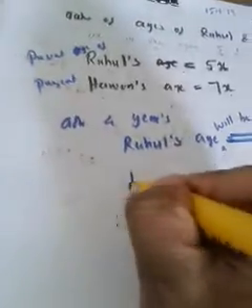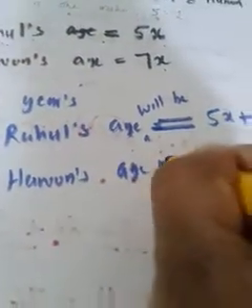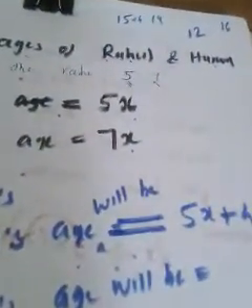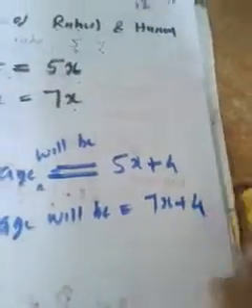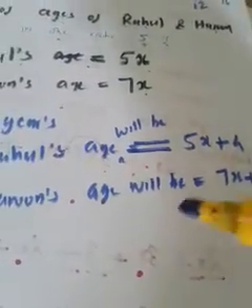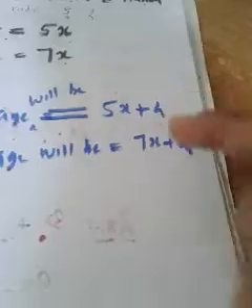And just like that, Harun's present age is what? 7x. Then after 4 years, what will be Harun's age? Now his age is 7x, no? So after 4 years his age becomes 7x plus 4. So after 4 years, these will be the ages of Rahul and Harun. These are the new ages.